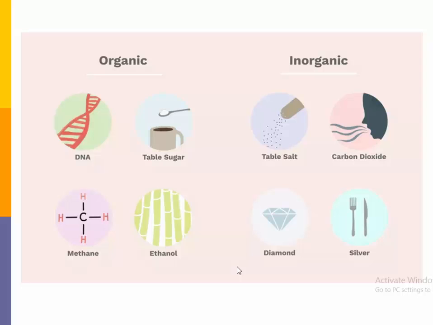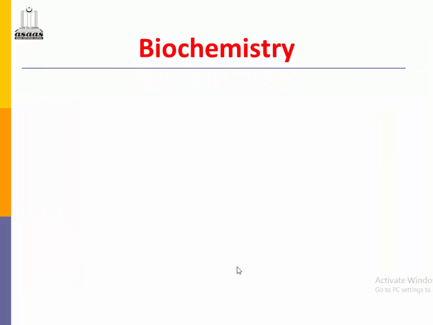That is organic. Table sugar is also an organic compound. Methane is natural gas that we use as a domestic fuel in homes. Ethanol also comes from sugarcane. Inorganic substances are table salt, carbon dioxide, diamond and silver.